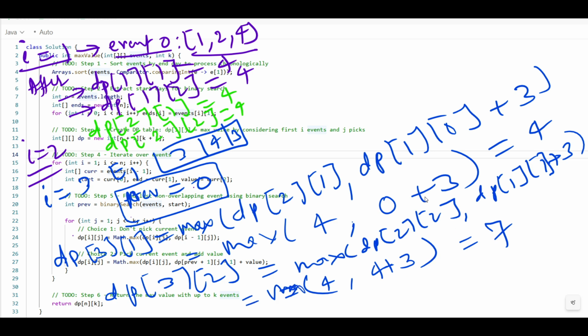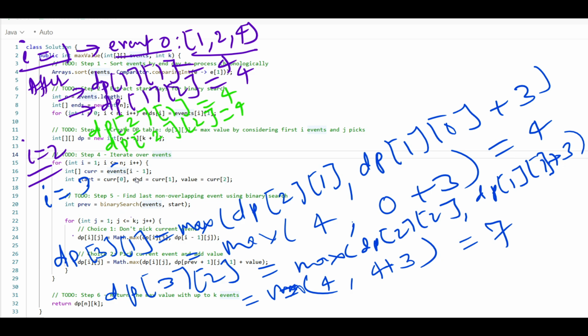So after I, what is the value? This time after I, let's go with this one. dp at 3 and 1, we got 4, and dp at 3 and 2, we got 7, and this is your final answer.